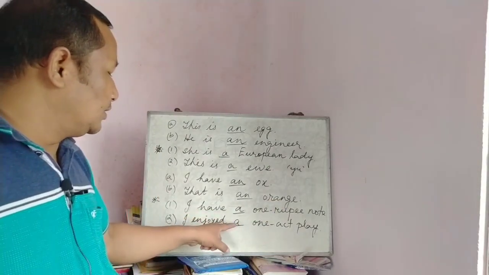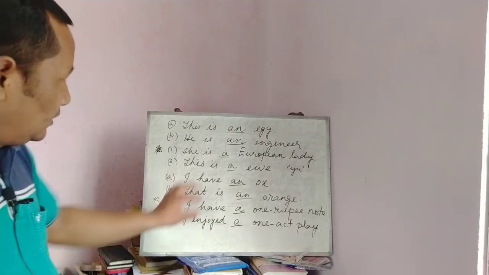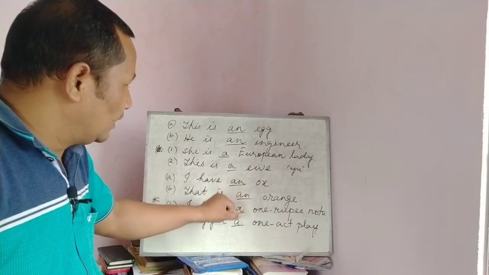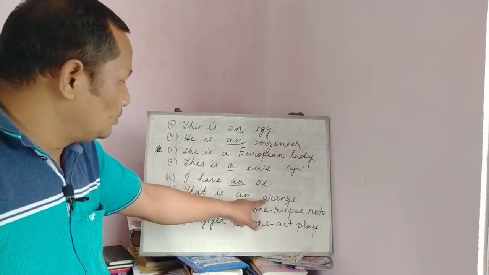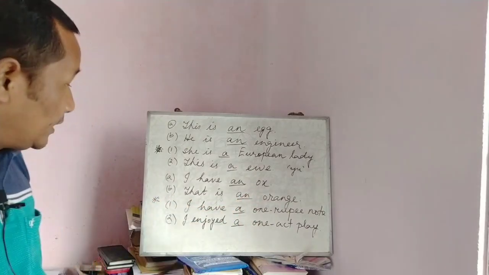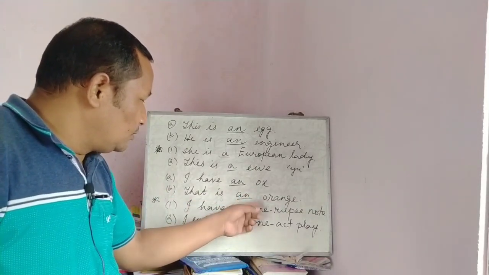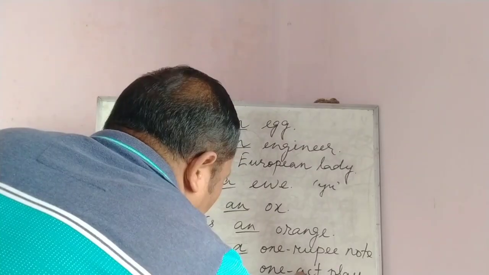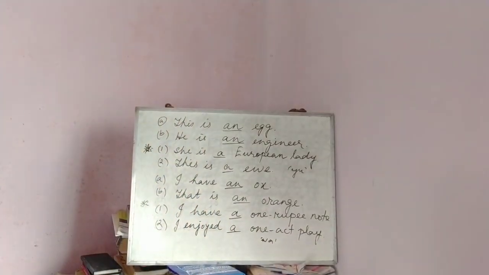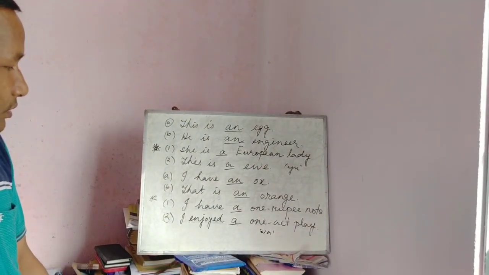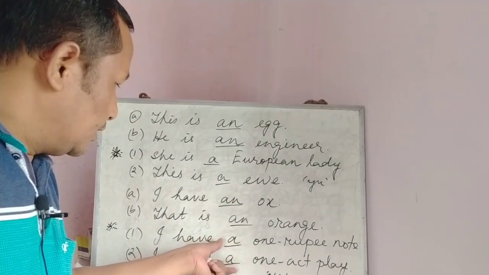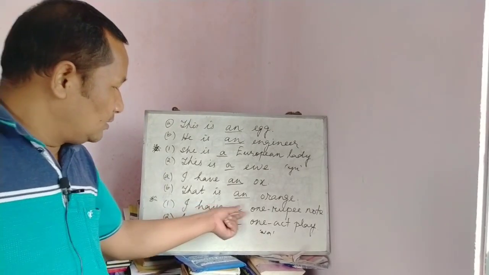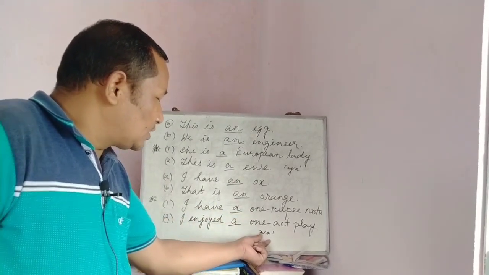I enjoyed a one act play. In the first two, the pronunciation of O is just like a vowel, that is why an. But in these, the pronunciation of O becomes just like a consonant, the sound 'wa', W-A. So instead of an, we use a, because the pronunciation of O becomes just like a consonant.